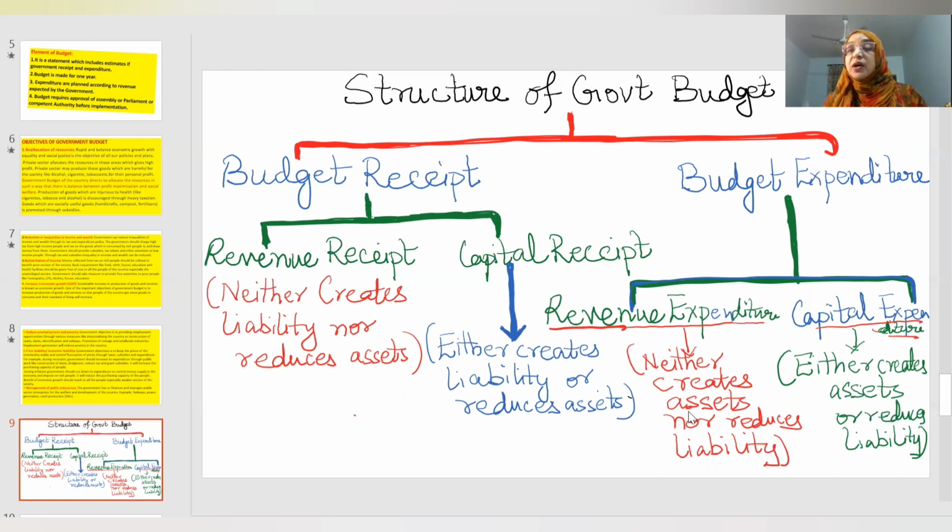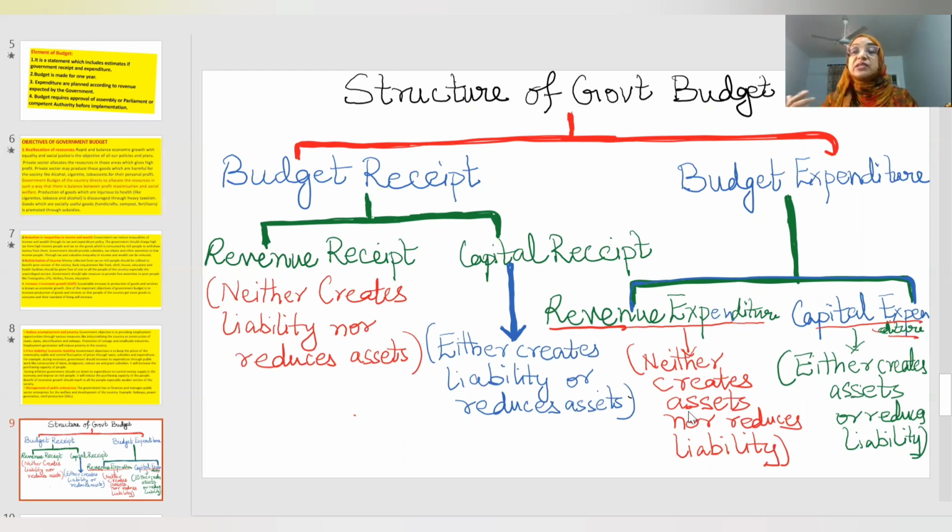It is expenditure. Government is spending money, but no asset is created, nor is any liability reduced. Like when government is giving salary to government employees, or spending on defense, it is not creating any asset or reducing any liability. Expenditure on routine functioning will be included here. The amount spent on the routine functioning of the government neither creates asset nor reduces liability. Keep it in your mind.